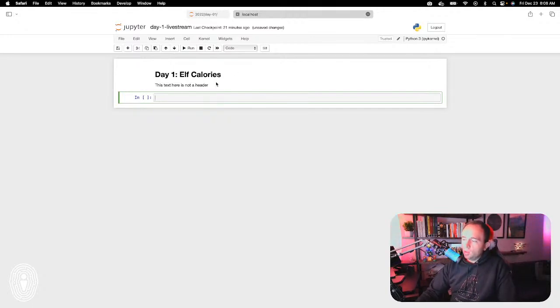The reason Jupyter Notebooks are so nice, for the data science community in particular, is that we can create data visualizations and have them interspersed with plain text comments to explain what's going on. So I love Jupyter Notebooks. And the reason I really like them for the Advent of Code challenge is that as we loop through or iterate through the inputs we receive, it's often easier to test one little piece out at a time.